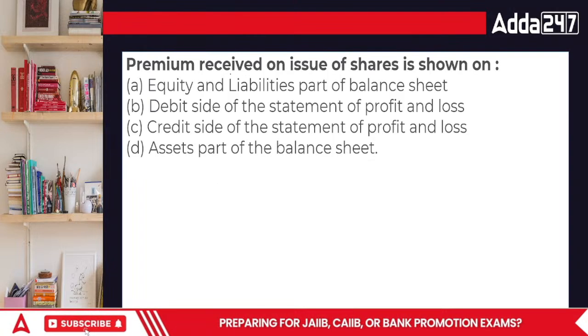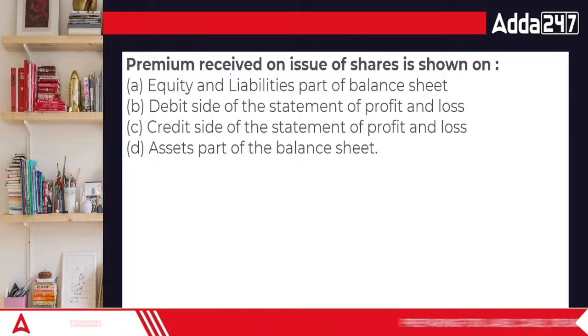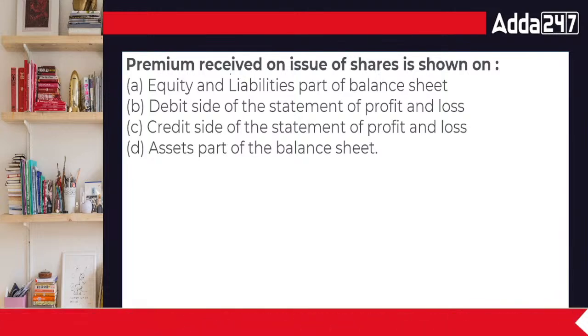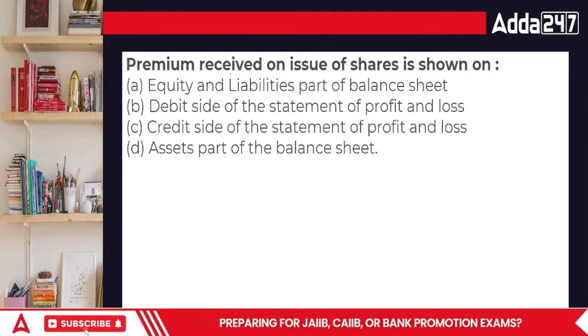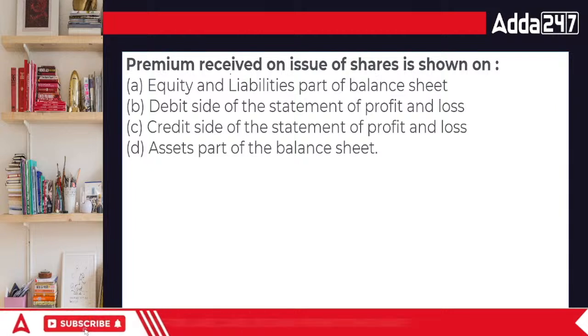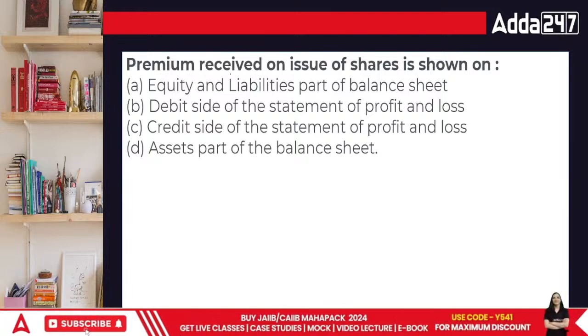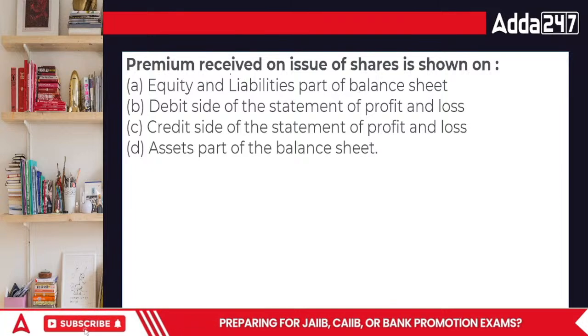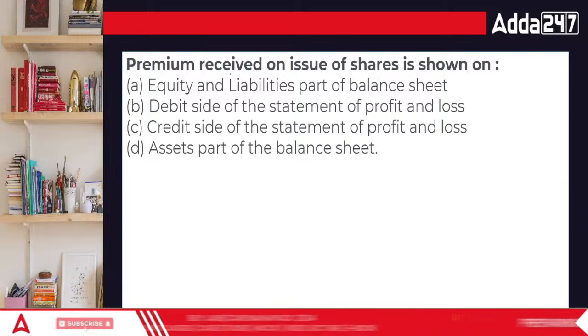The question says the premium received on the issue of shares is shown as what? Whenever we are issuing shares, we ask them to pay more. The options are: equity and liabilities part of the balance sheet, debit side of P&L, credit side of P&L, or assets part of the balance sheet.